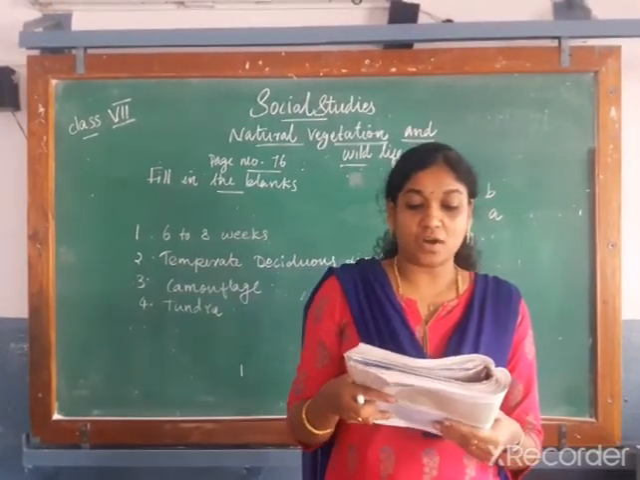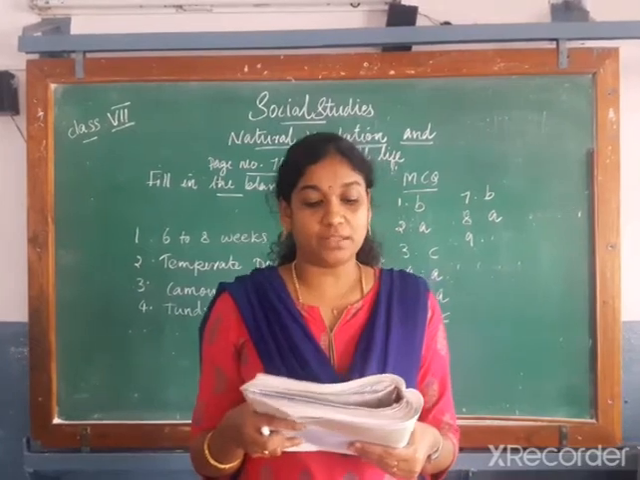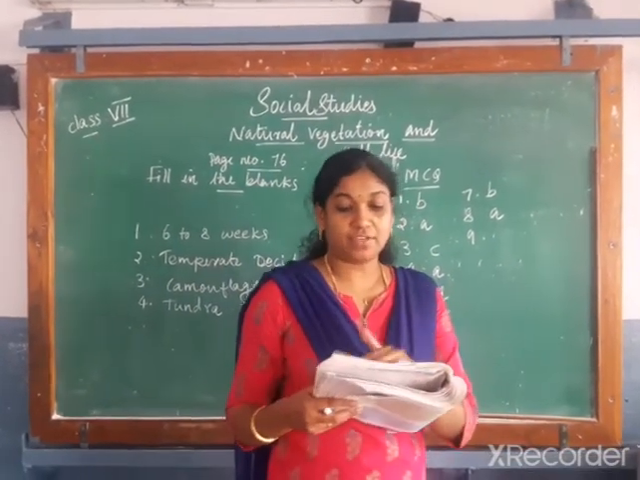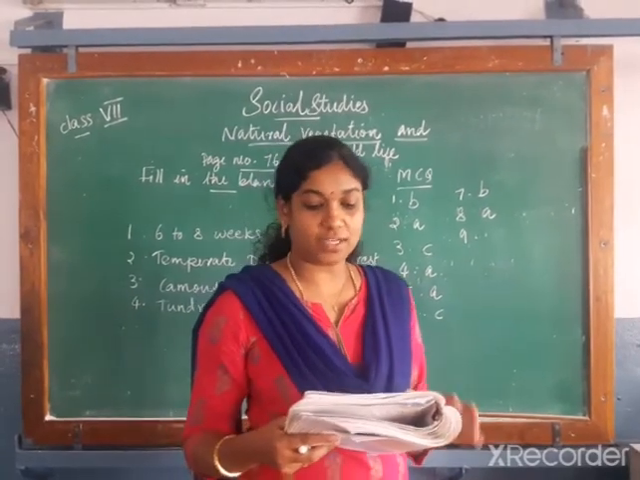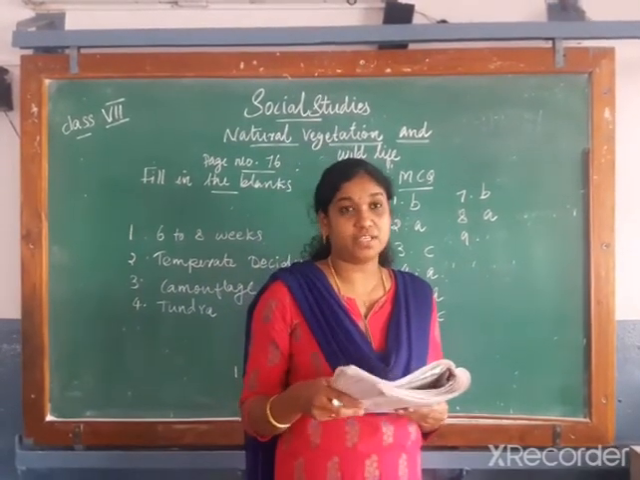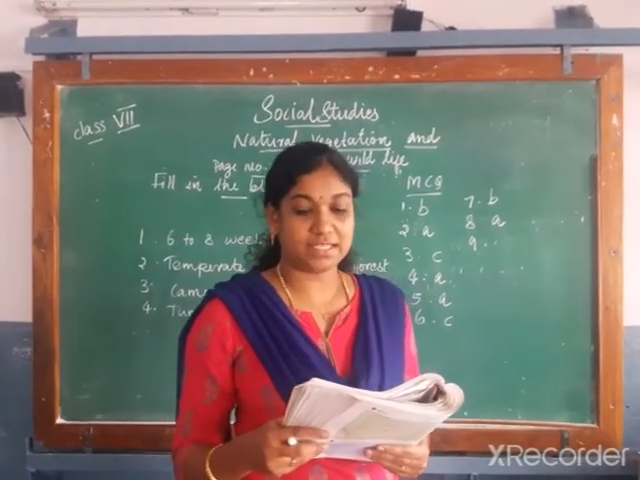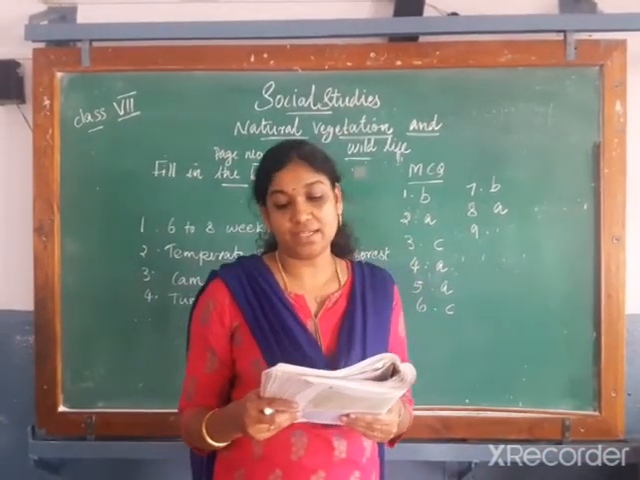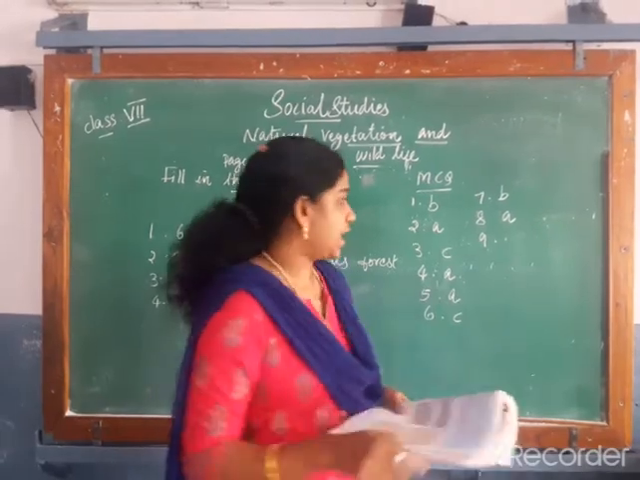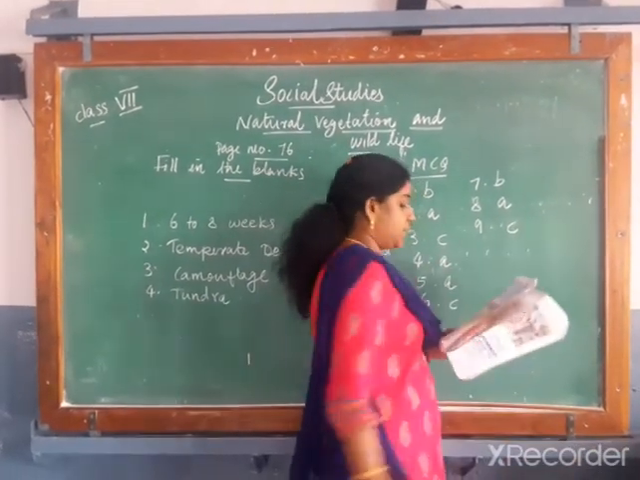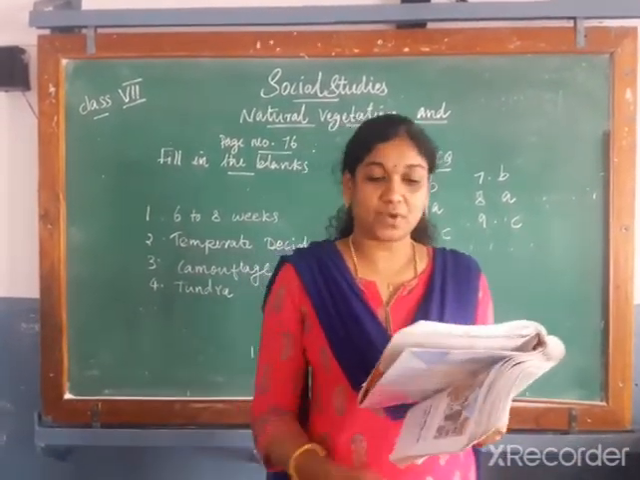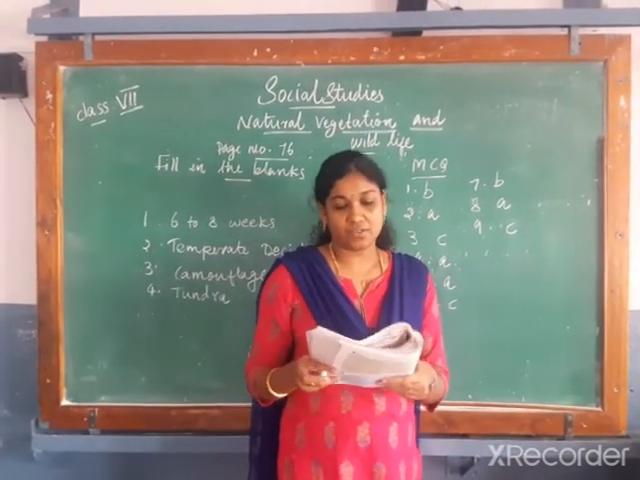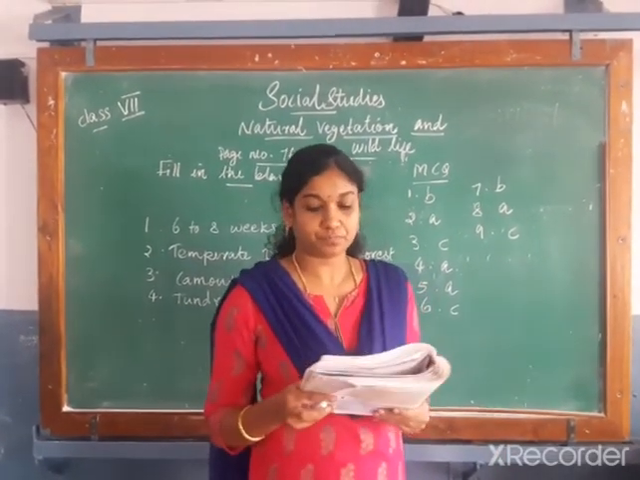Which of this is not a feature of tropical thorn forest and shrubs? They have given some features and which is not a feature of tropical thorn forest and shrubs. The answer is C. That is, the trees grow tall and straight because of abundant sunshine. The shrubs won't grow straight and there is no abundant sunshine, right? So that is not a feature.